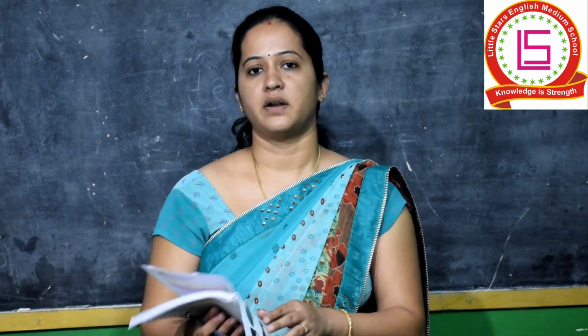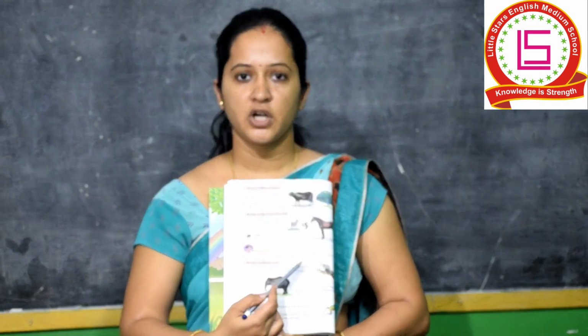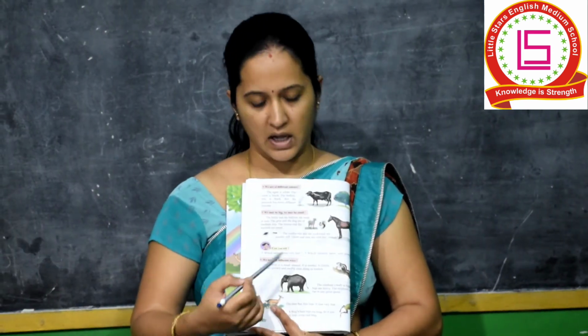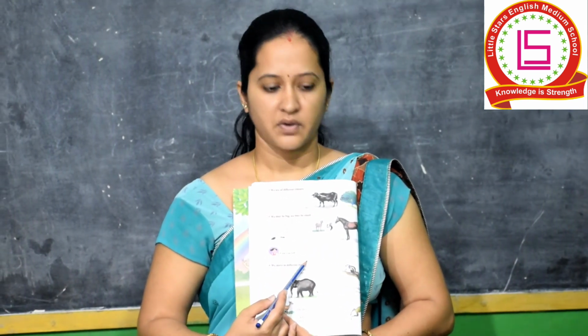The second is on page number 8. See, on page number 8, here there are only two questions. This also you have to write along with that question set, which is which animal runs very fast and which animals move very slow. These questions also you have to write in your scrapbook.